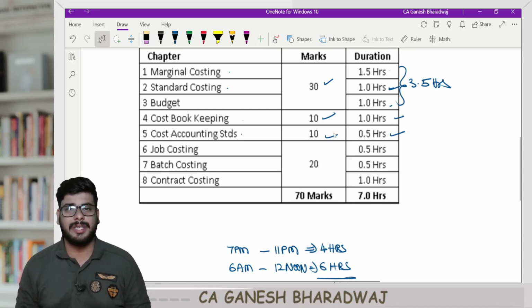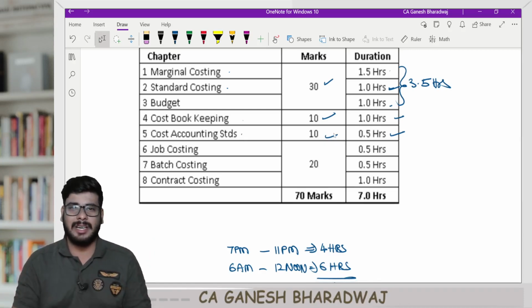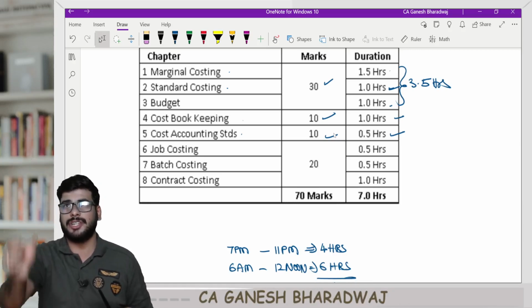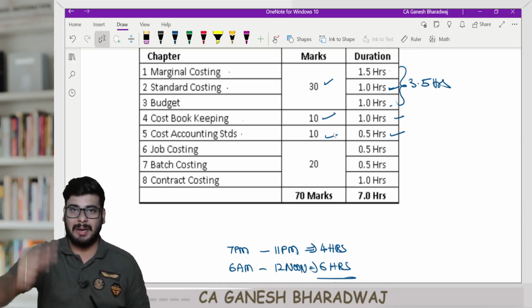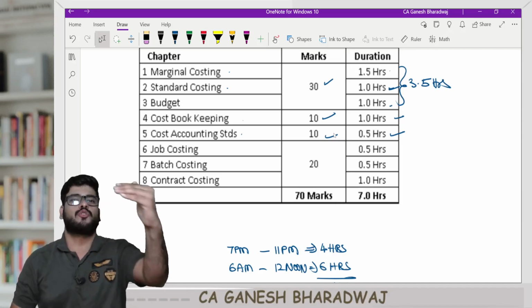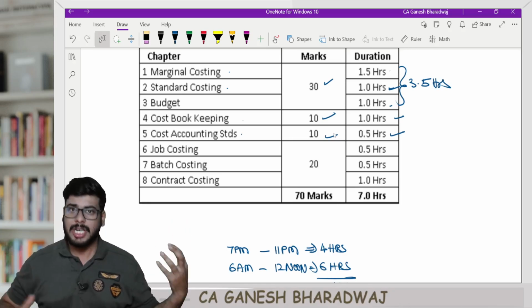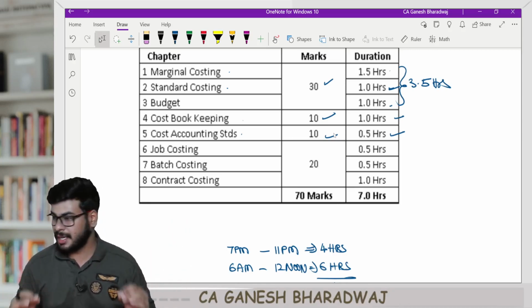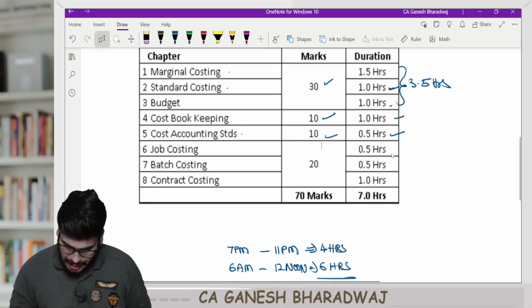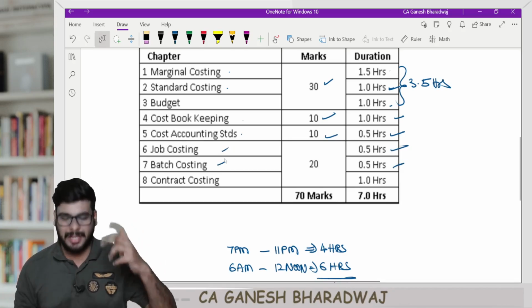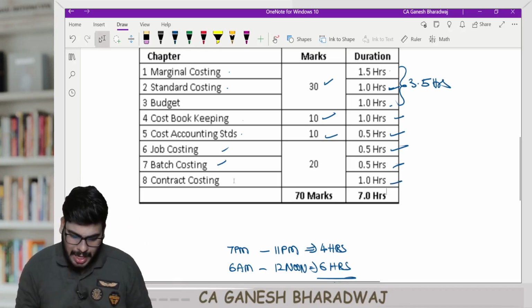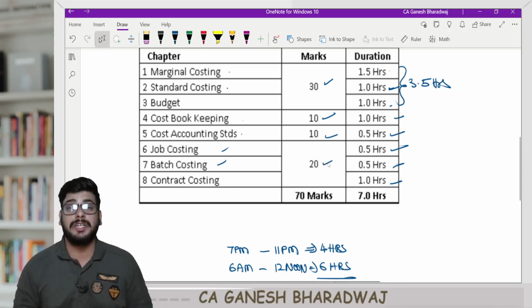Now, cost accounting standards, why only half an hour? See, clearly this is a theory chapter, and I've even told you what you need to do. Just remember the standard number, the standard title, scope, objectives, one template I have given. That's about it. Nothing conceptual. It's going to be a cakewalk for you to revise. Clear with this? Then half an hour for job costing, half an hour for batch costing. These two are very, very small chapters, and you can take 1 hour for contract costing. Another 20 marks is covered.